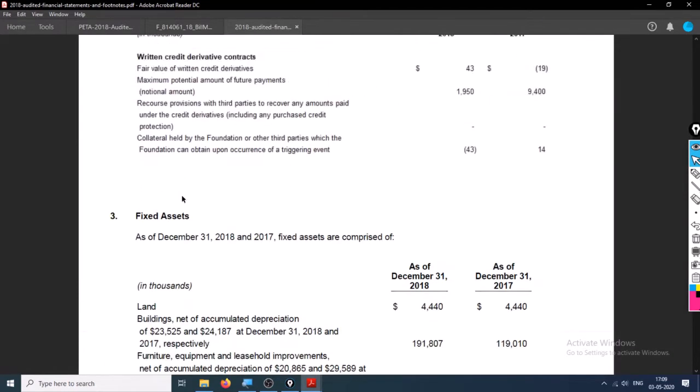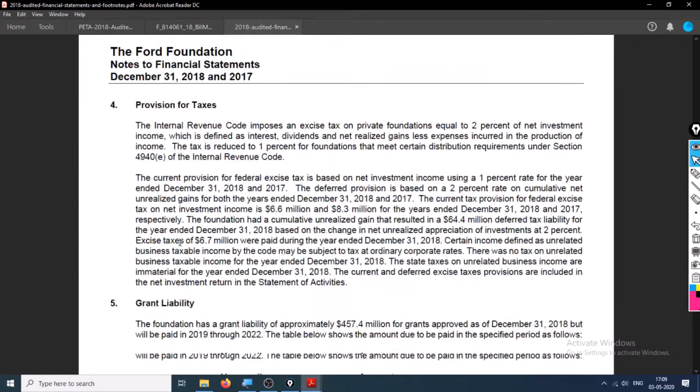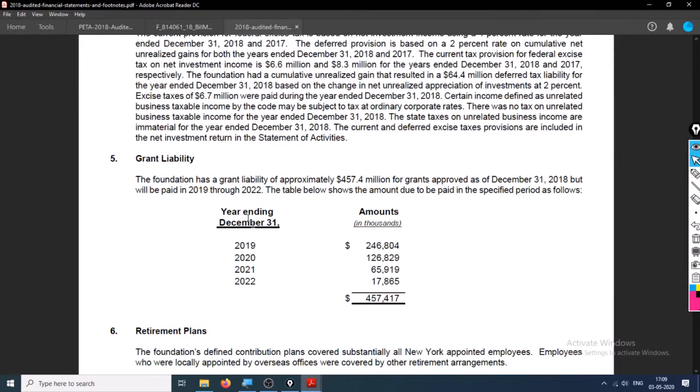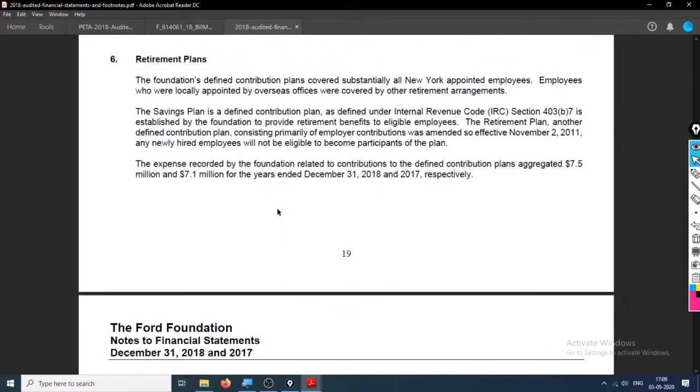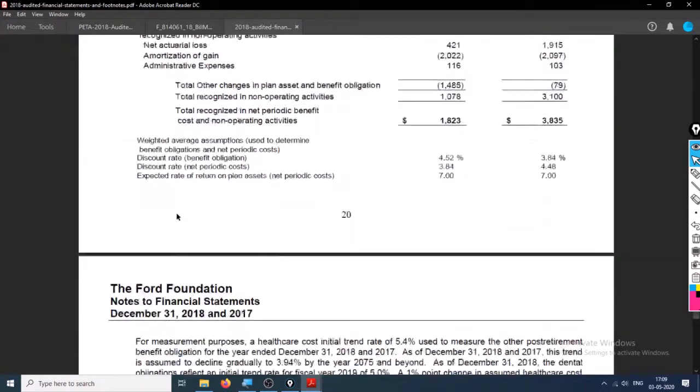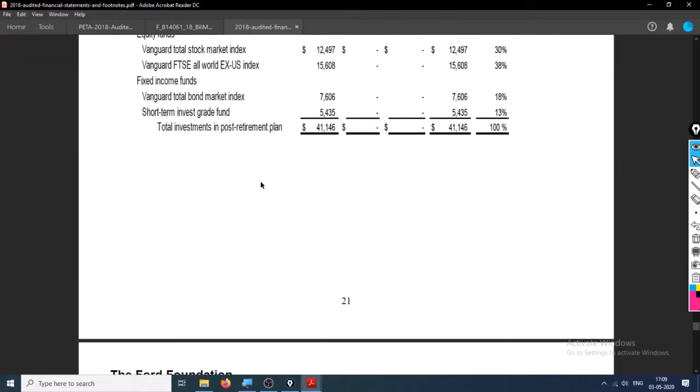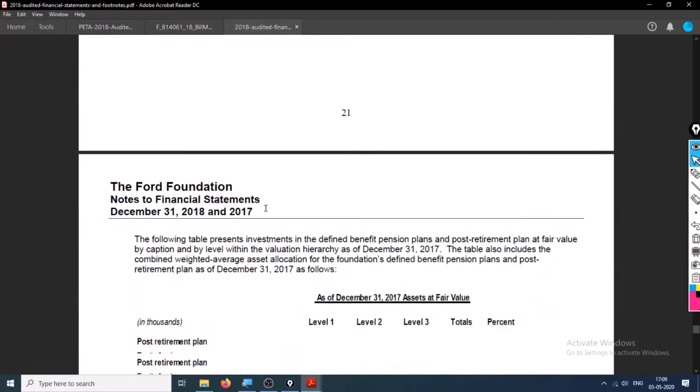Fixed asset segregation is also given. Provision for taxes, grant liabilities. The foundation has a grant liability that we saw in the current liabilities. What else? Post-retirement plans for the employees.